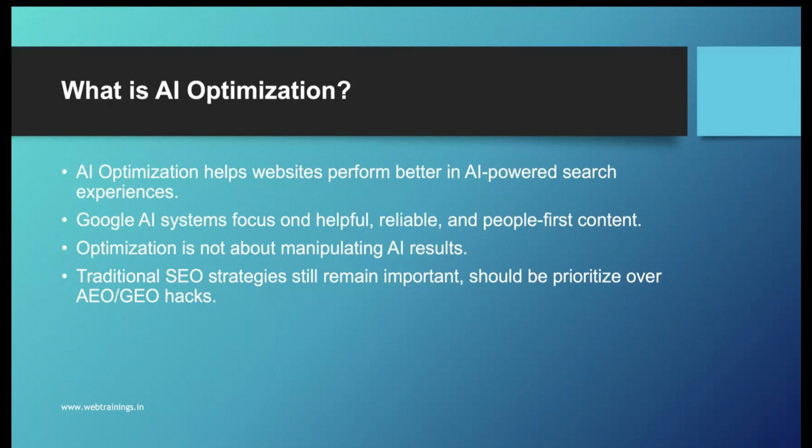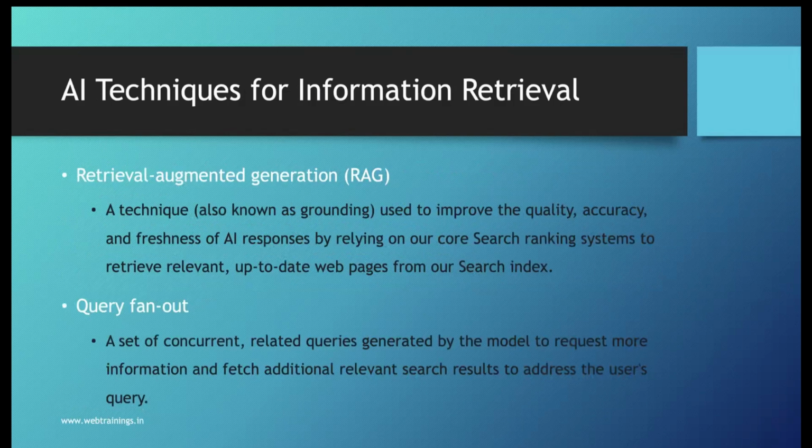Now, in terms of content and various aspects, what does Google say? The first area Google has explained is how they retrieve the content for AI. When we are looking at AI Mode or at Gemini, how do they actually retrieve the content? There are two methods they use. One is called retrieval augmented generation, the RAG method. This technique is used to improve the quality, accuracy and freshness of AI responses by relying on the core search ranking systems.